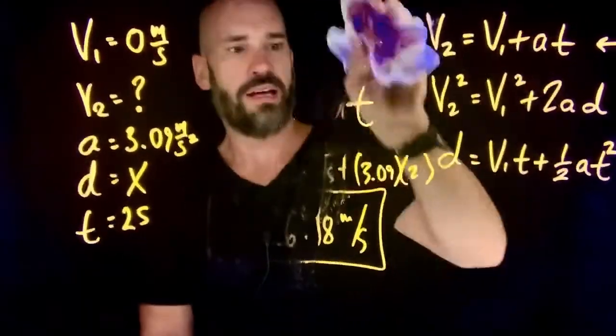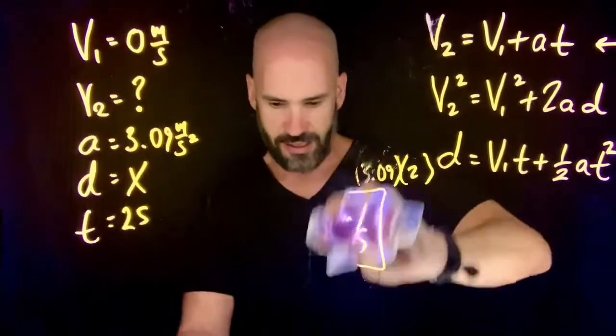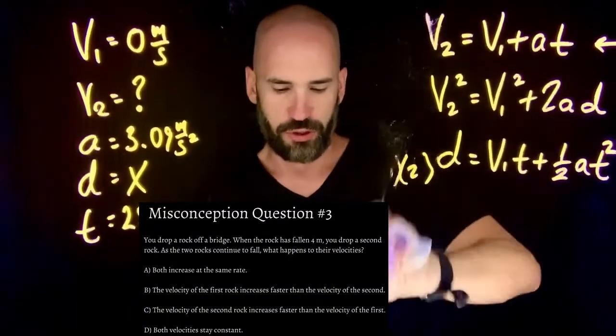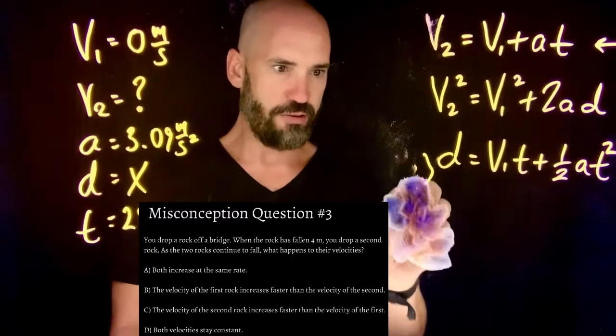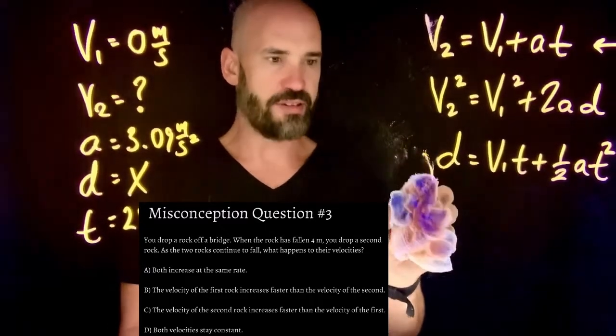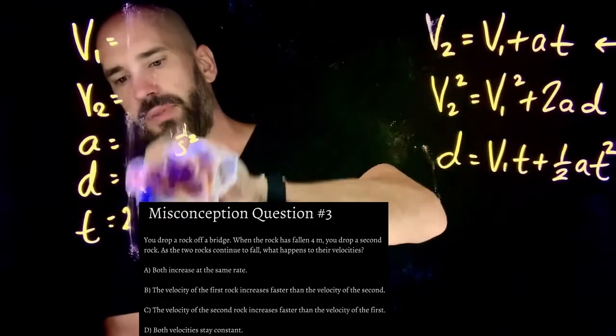And I will do that as soon as, let me actually challenge myself here to read it while I'm erasing. You drop a rock off a bridge. When the rock has fallen 4 meters, you drop a second rock. As the 2 rocks continue to fall, what happens to their velocities? Okay, let's look at these choices one by one.